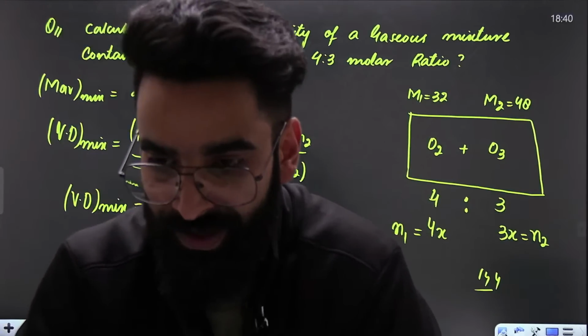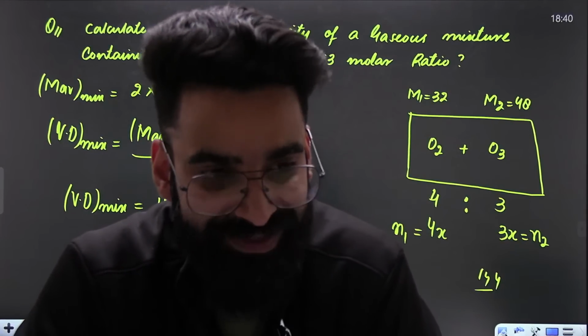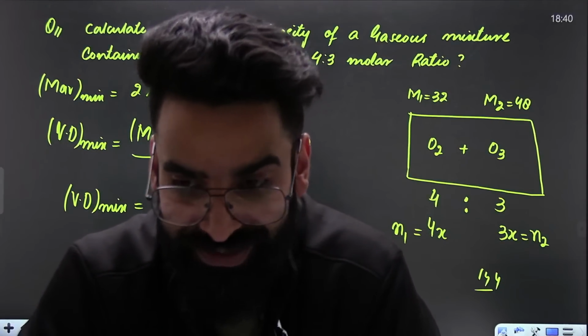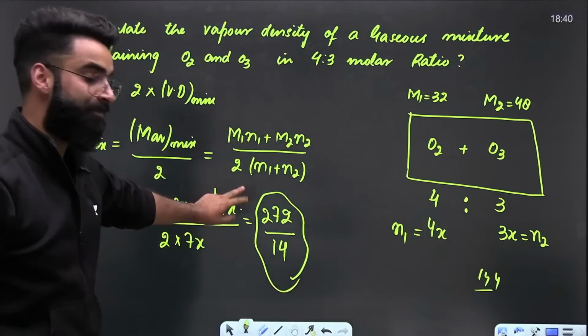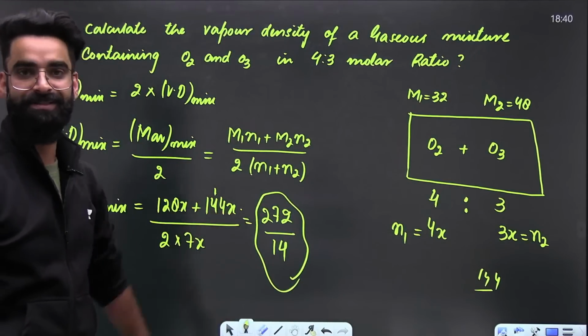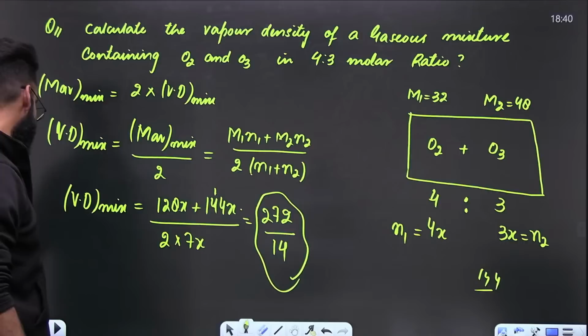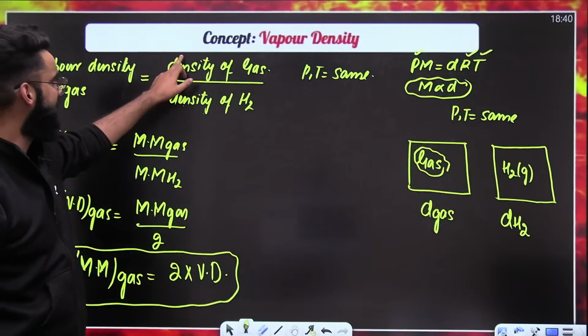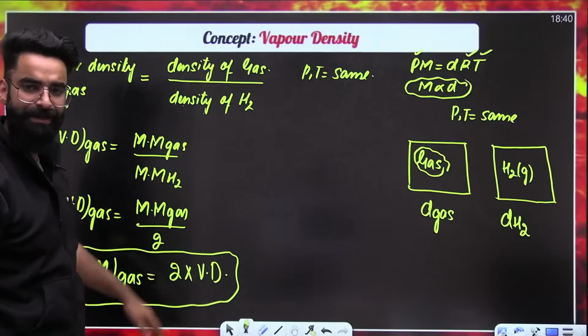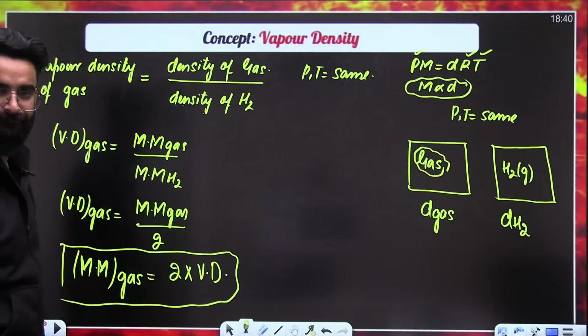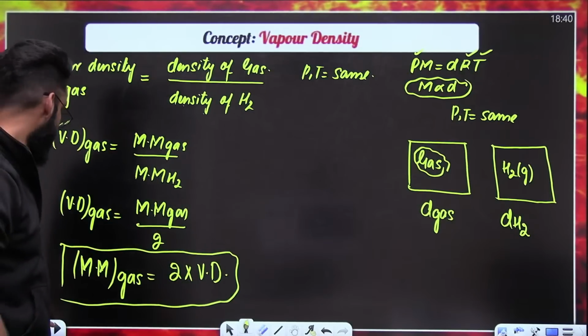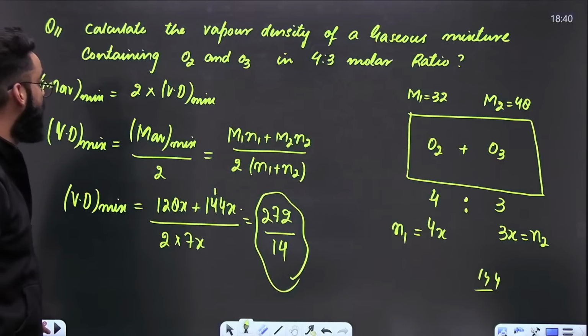Right, people? Is this clear to everyone? This is the vapor density of the gaseous mixture which we were supposed to calculate. Now, if you ask me whether vapor density has any units or not, density cancels, so it does not have any units.